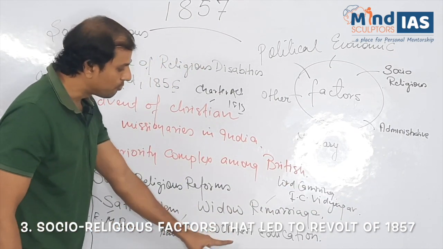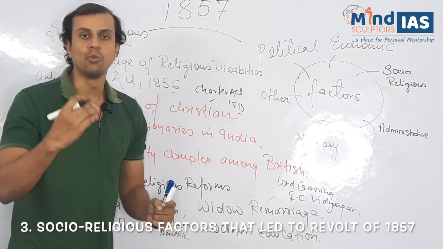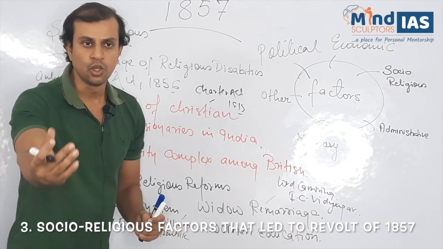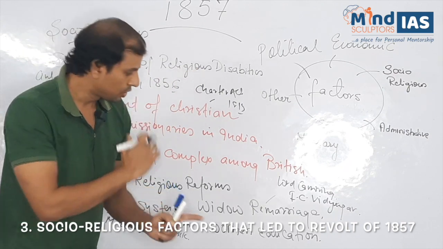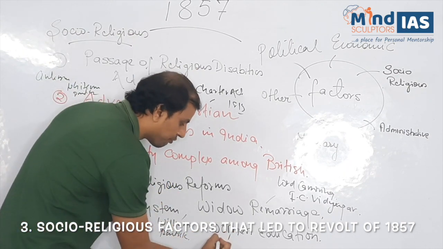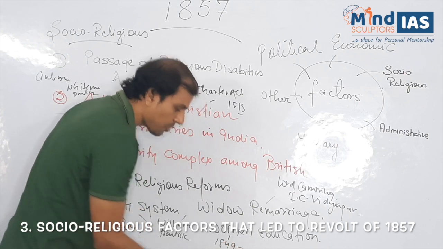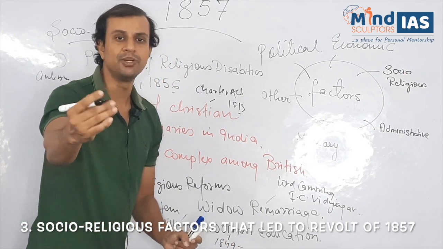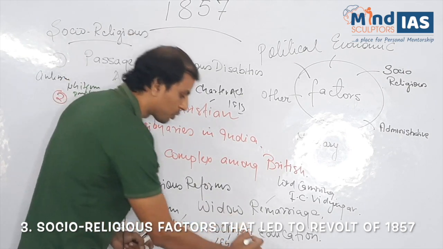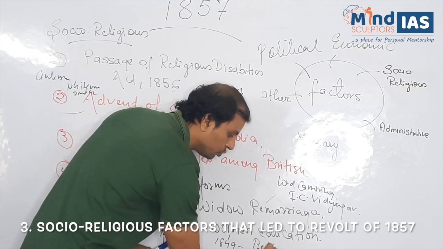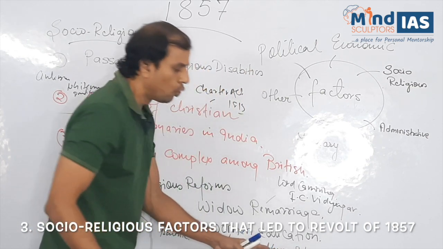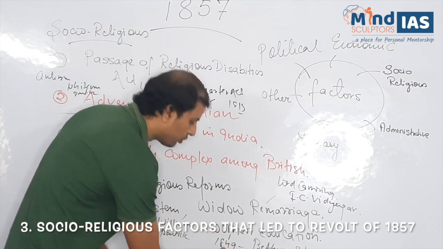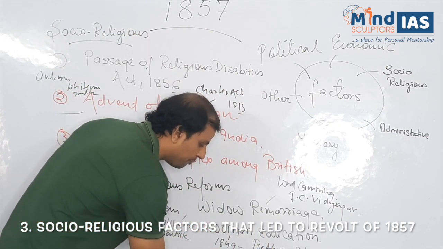Now, last, women education. Promotion of women education was against the orthodox nature of the Indians. Now, in 1849, the first Indian women's school was formed. What was the name of the school? Bethune School, which later became a college. Who founded this school? Founded by J.E.D. Bethune.